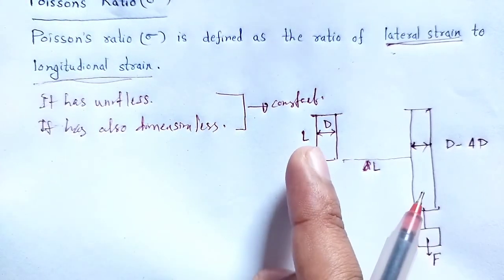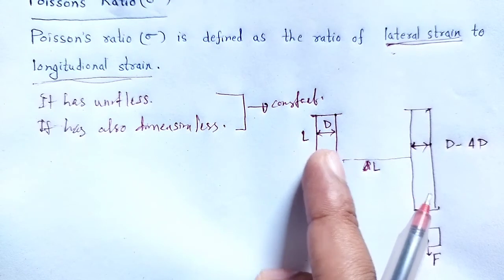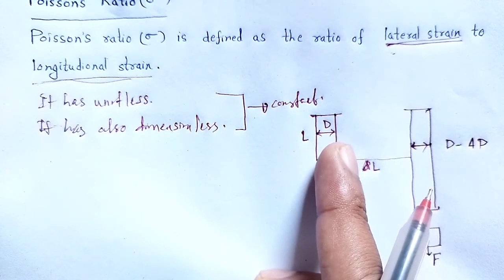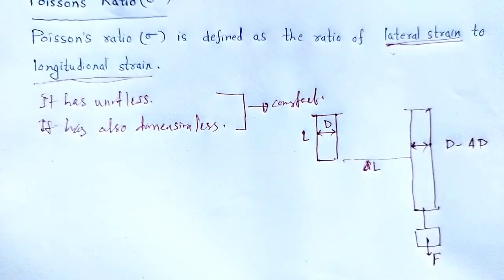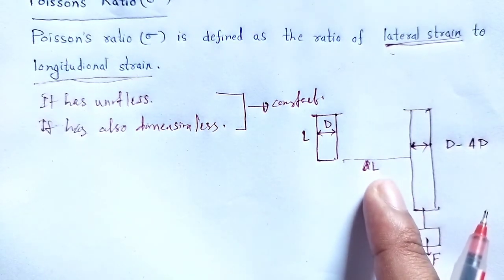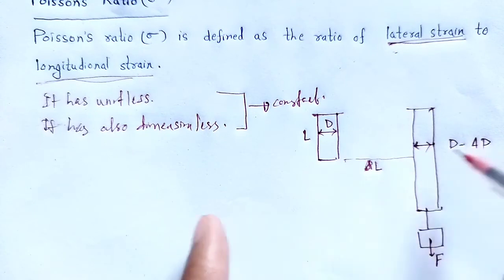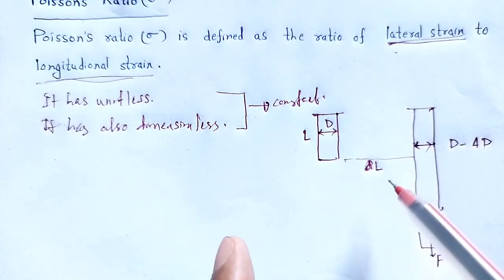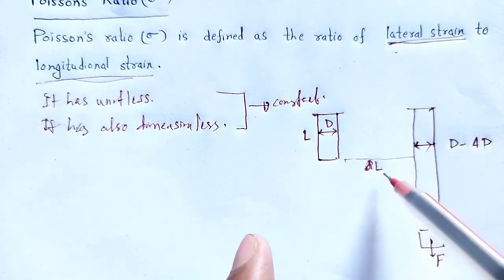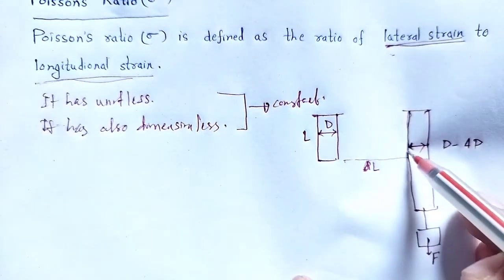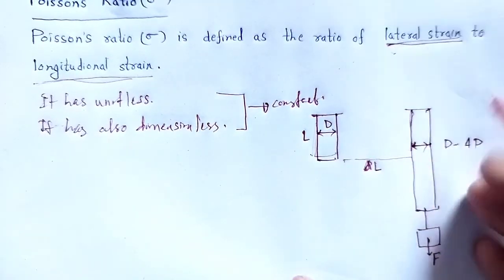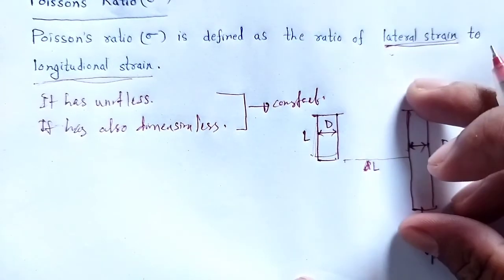Let us consider a wire of length L and diameter D subjected to force F causing elongation. This is the length L, and when force is applied, the length changes.